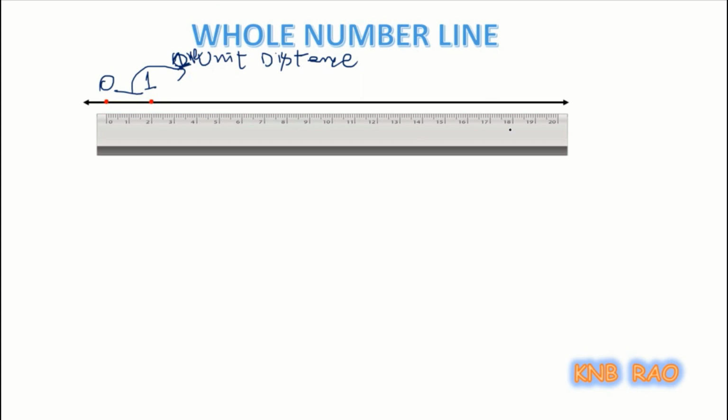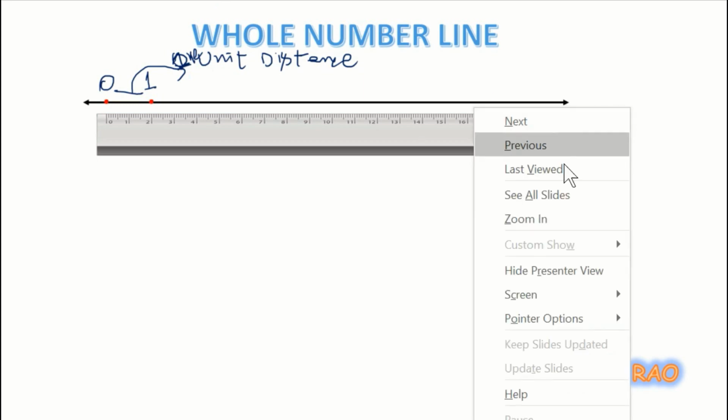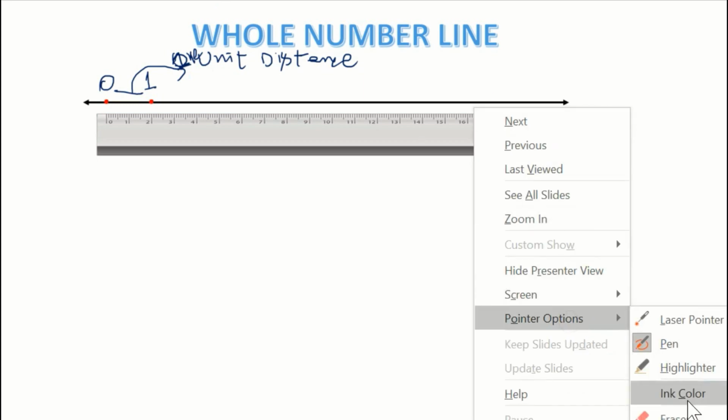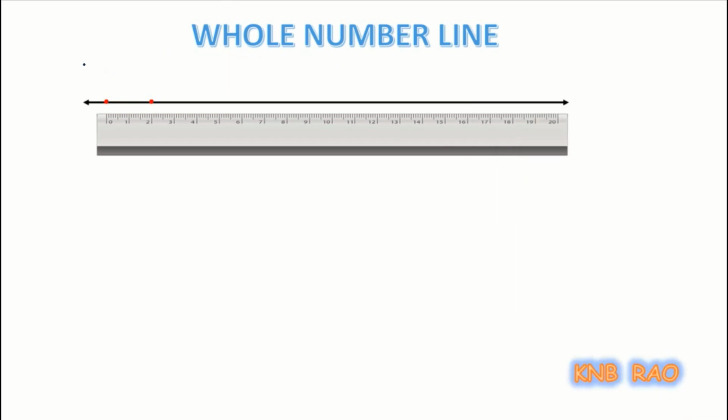let me write properly. So here this is 0 and this is 1. This distance is 1 unit distance.